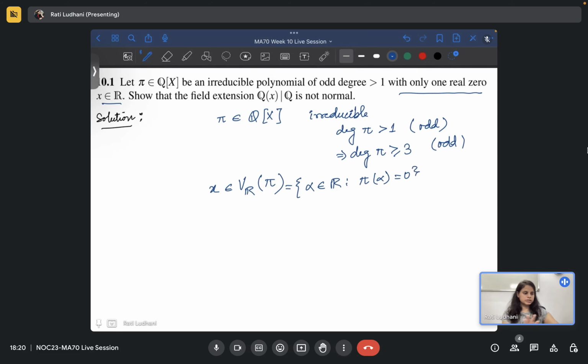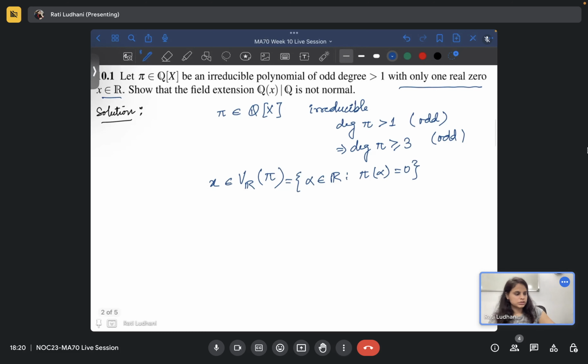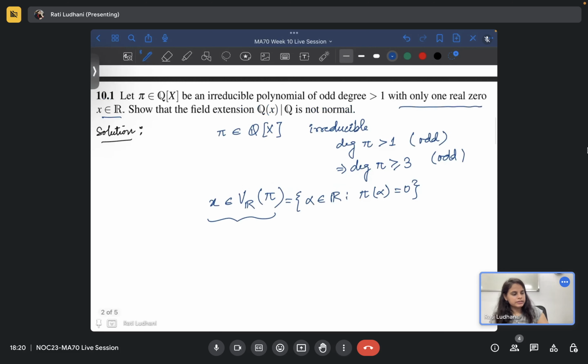The notation is what we have used earlier. And this is the only real root. There is just one real root in the set of zeros of pi in R.